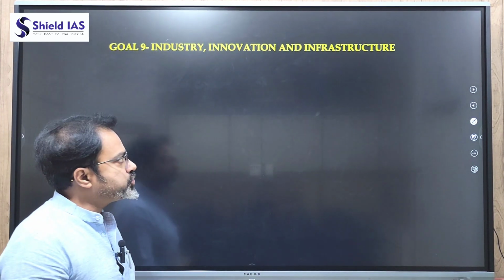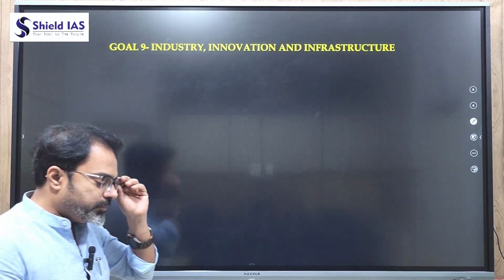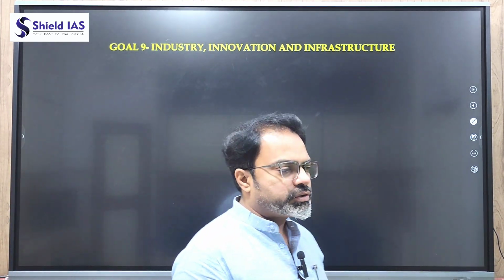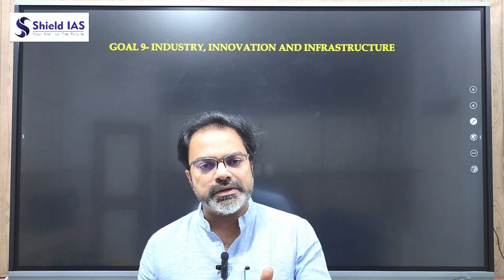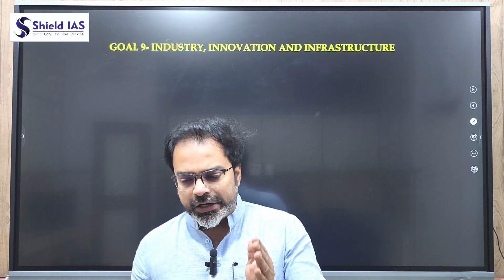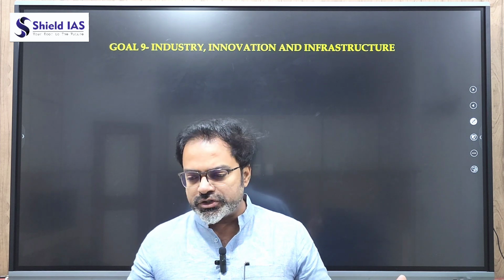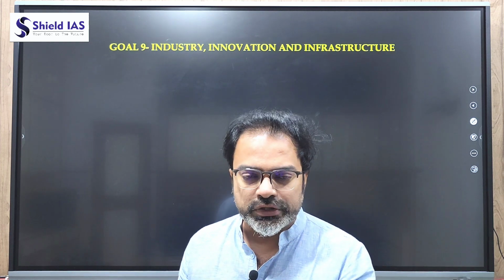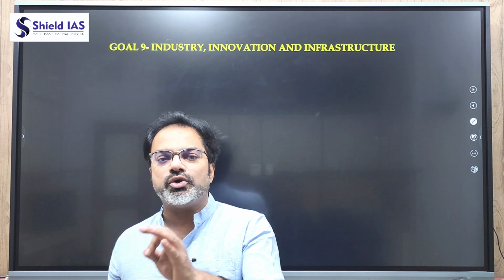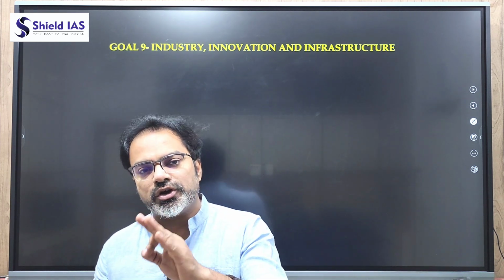Further, industry, innovation and infrastructure is goal number 9. So we are now moving towards the fourth industrial stage. Here there is more influx of technology, AI, automation. That means there are various sectors functioning. Each and every sector is not able to adjust with the advancement of technology. We have to make them adjusted with the requirement of technology so that they accept the technology on their own and finally become part of a more technology-driven and digital economy.